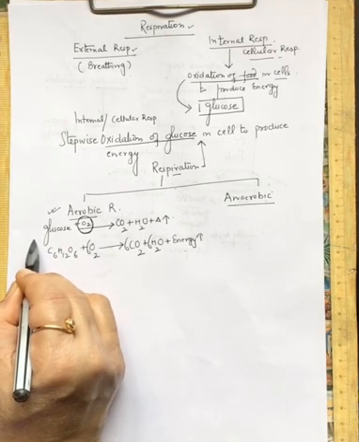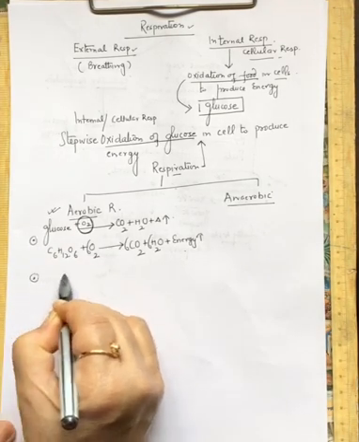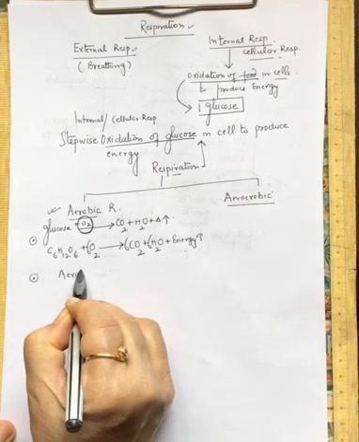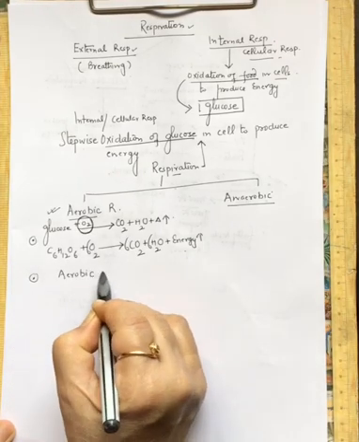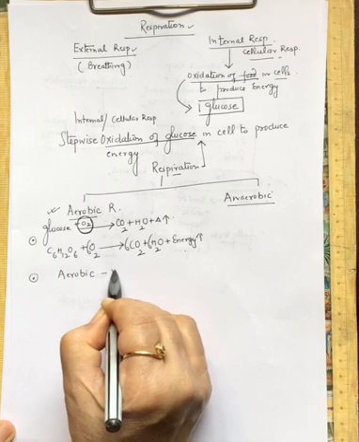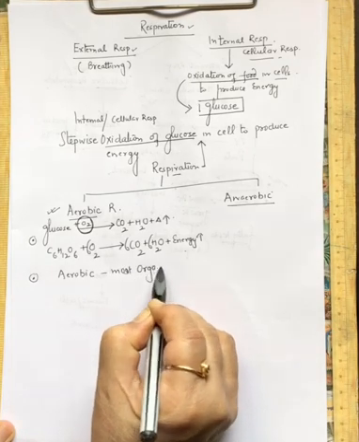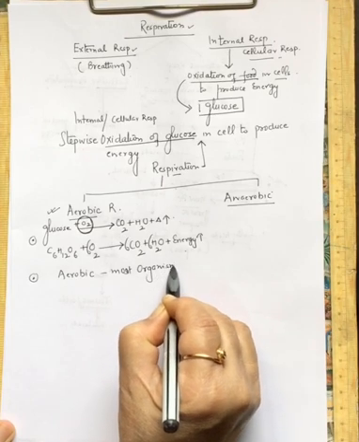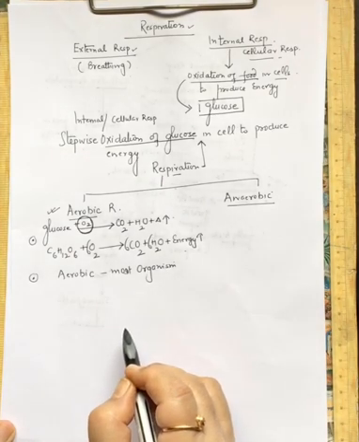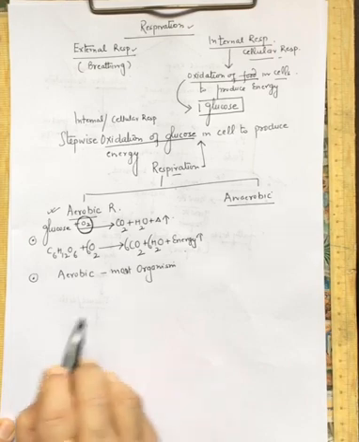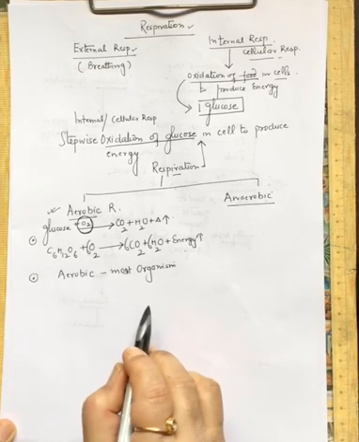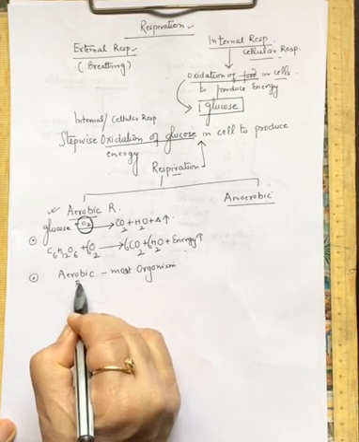Most of the organisms are aerobic. ज़्यादातर सभी ऑर्गेनिज्म जो हैं वो एरोबिक है. In their body cells, the glucose is completely oxidized. हम भी aerobic हैं. Most of the organisms, they are aerobes. So they show aerobic respiration.